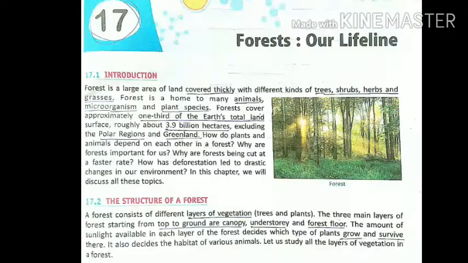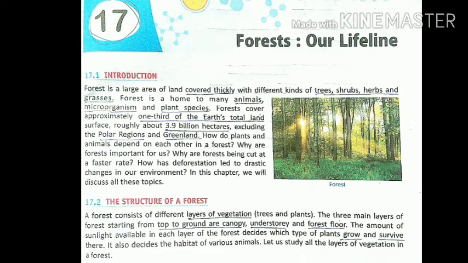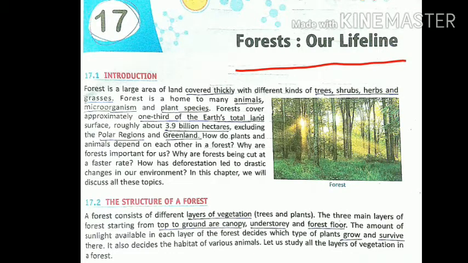Hello children, after the first terminal exam, we are again starting our syllabus. So in the series of the new syllabus, we are starting lesson number 17: Forest, our life. How forests give us different kinds of things and how they are useful for us.